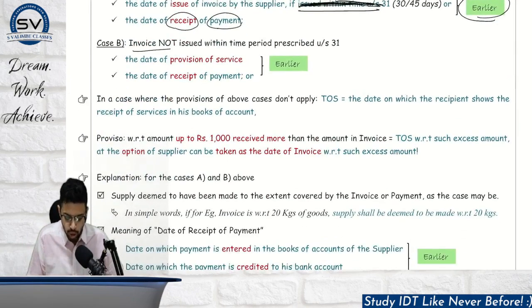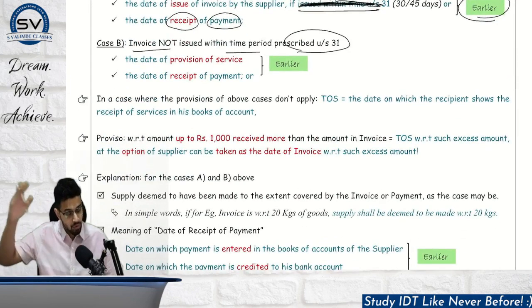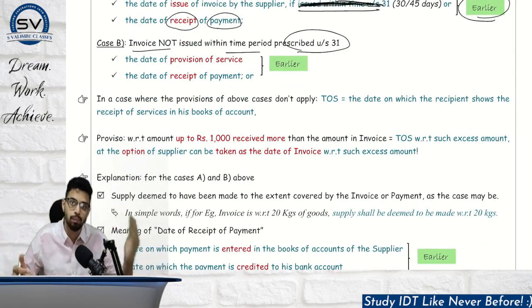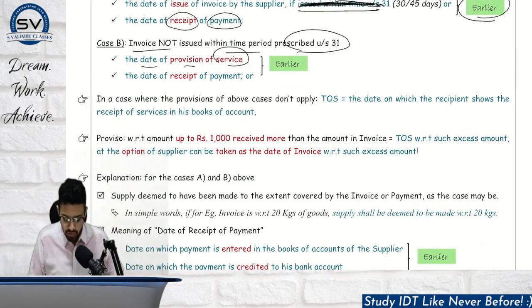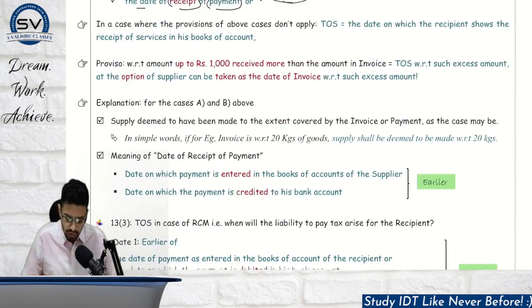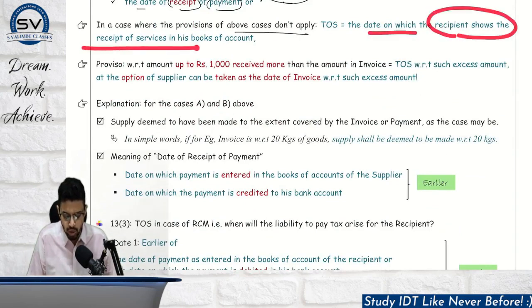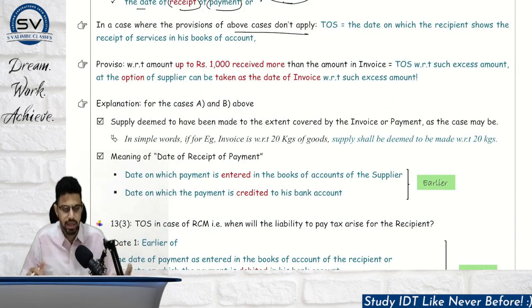If the invoice is not issued within time, 30 days have gone by, you did not issue the invoice, so obviously now we have to compare the supply date. The date of provision of service will be compared with the date of receipt of payment, whichever is earlier. If the above provisions do not apply, time of supply shall be the date on which the recipient shows the receipt of supply, of the receipt of services, in his books. This is kind of a residual clause that we covered in goods also.